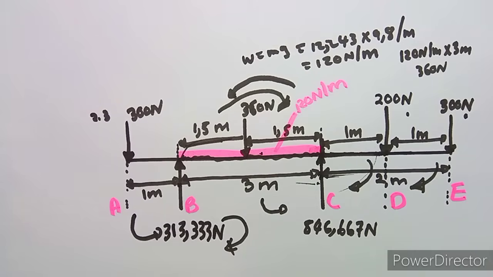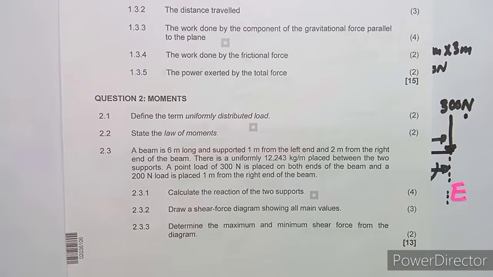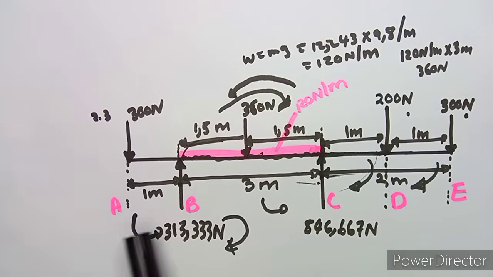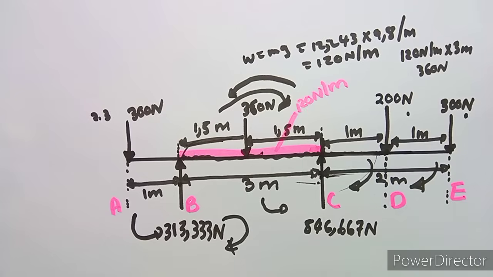All right, anyways, that's what we had, guys, for this question, which was to calculate the reactions of the supports. So you need to know your supports and so forth. So that's what we had. So the other part is to draw a shear force diagram showing all main values. Where do we have the major values, or the main values in this case? So the main values that we are working with is here at A, at B, at C, at D, and at E. So this is what we need.